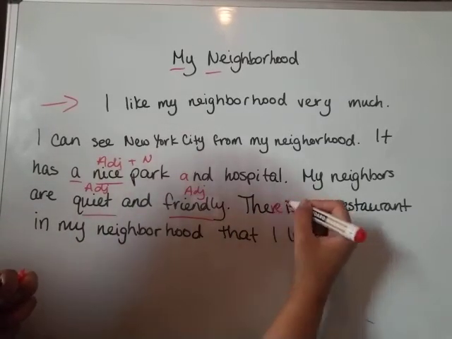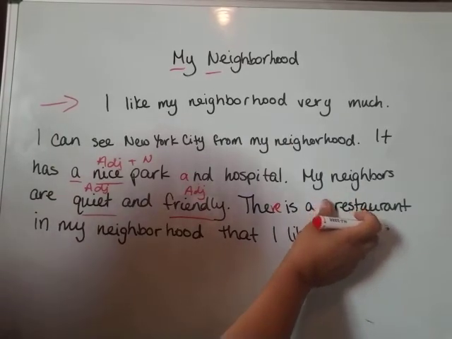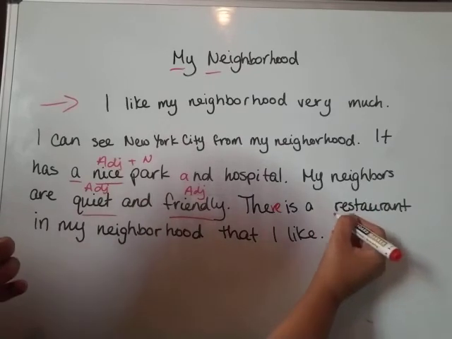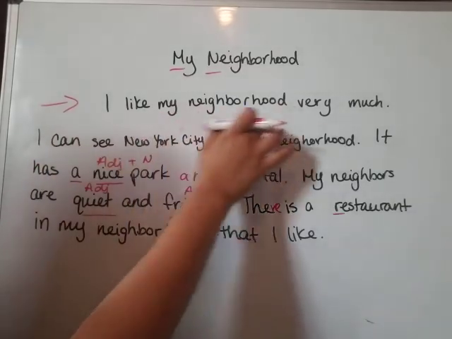First, it needs to be there. There is, and not there is a restaurant, because there's a consonant, it's not a vowel there. There is a restaurant in my neighborhood that I like. Okay, that's good. Now, the one thing about this is she doesn't give me a concluding sentence. She just ends it at the restaurant. You have to tie it back to the neighborhood, right? So it has to sound somewhat similar to this.